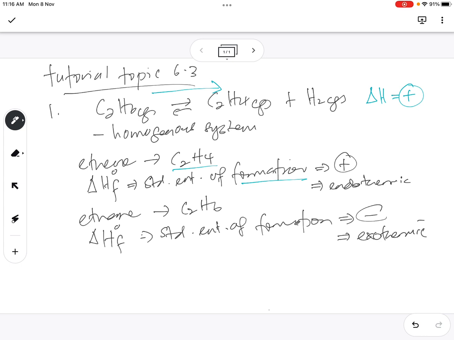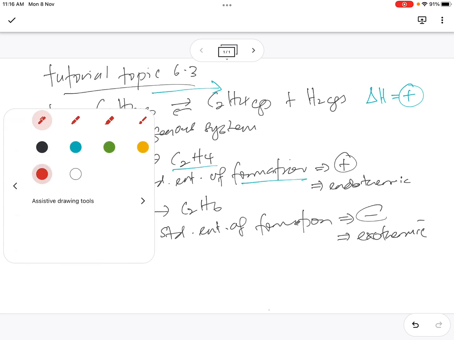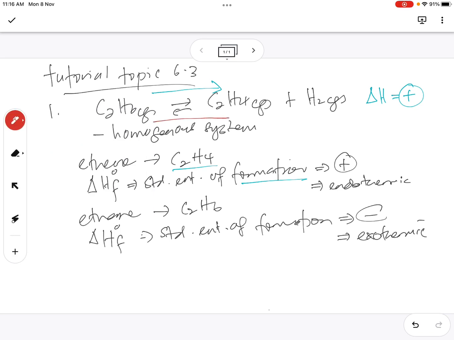Okay, it's exothermic. That means I take the red pen, from right to left. Right? So forward is positive, backward is negative. So at this end we can put it for our reference. Delta H is negative. Right? That means moving from right to left or backward, the enthalpy will be negative. Moving from left to right, the enthalpy will be positive. Right to left negative, left to right positive.